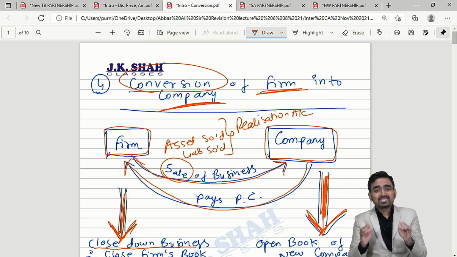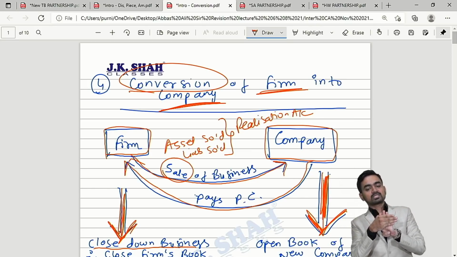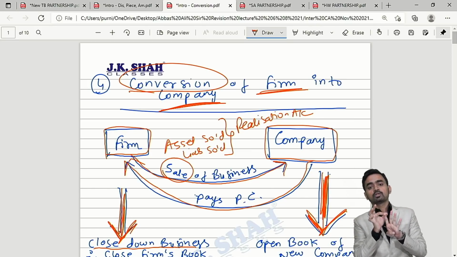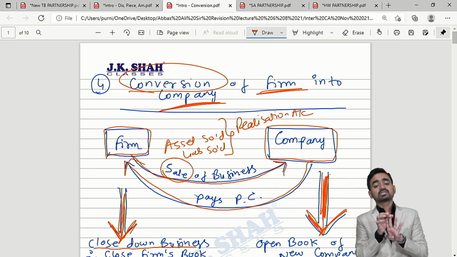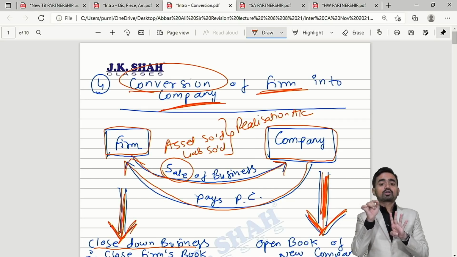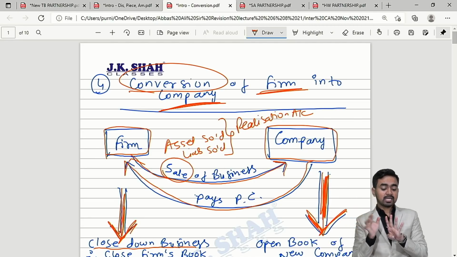So with this I am concluding. In the partnership chapter, we discussed 4 parts. Number 1, dissolution: entire theory, important points in classwork and the related references from homework and past exams. Piecemeal distribution: theory, important points in classwork and the related references in homework and past exams.